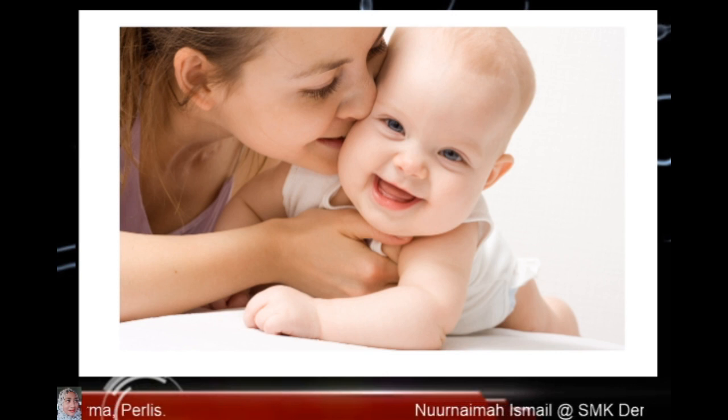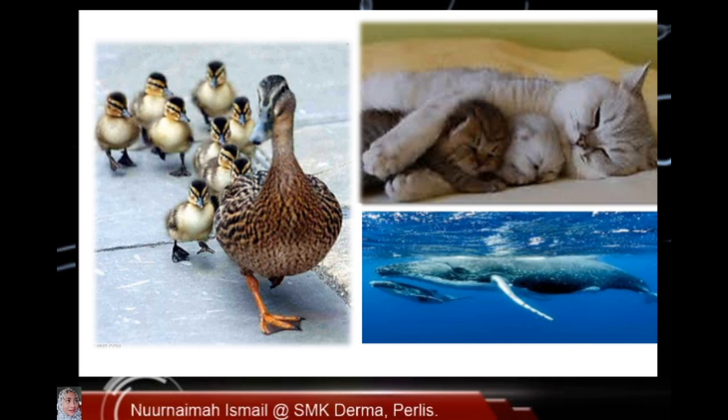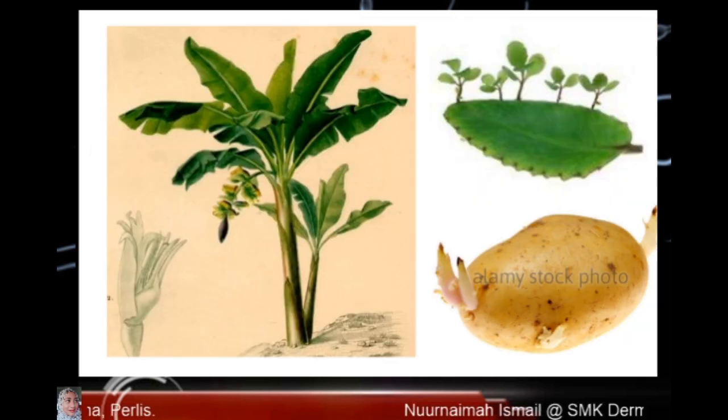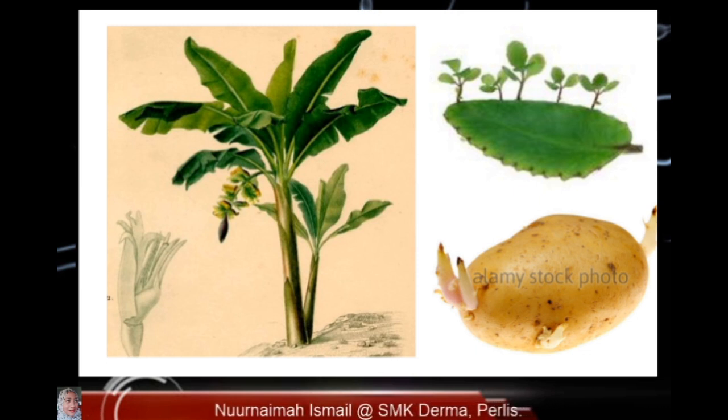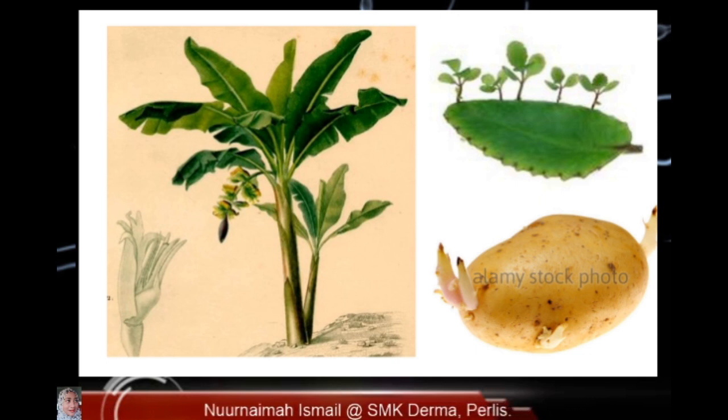Humans reproduce by giving birth. Dogs reproduce by laying eggs, while cats and whales reproduce by giving birth. How about plants? Plants reproduce by vegetative. This plant reproduces by vegetative reproduction. There are so many types of reproduction.